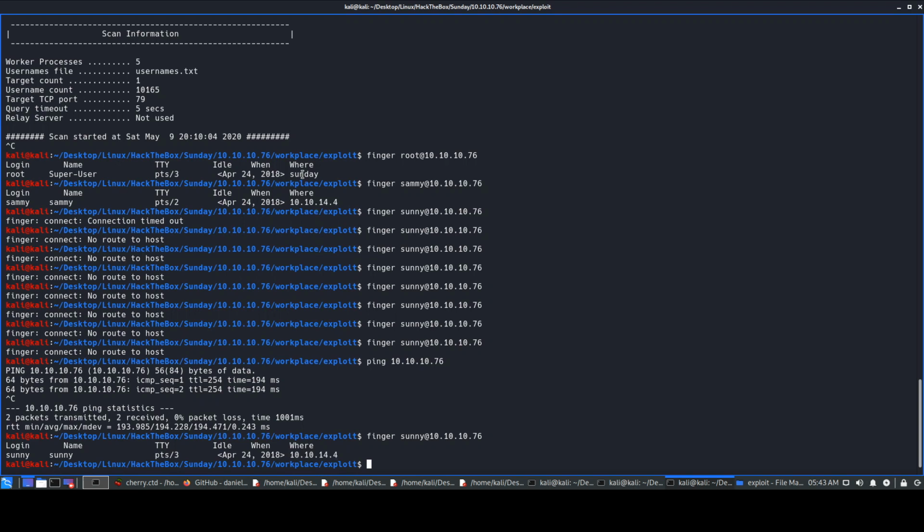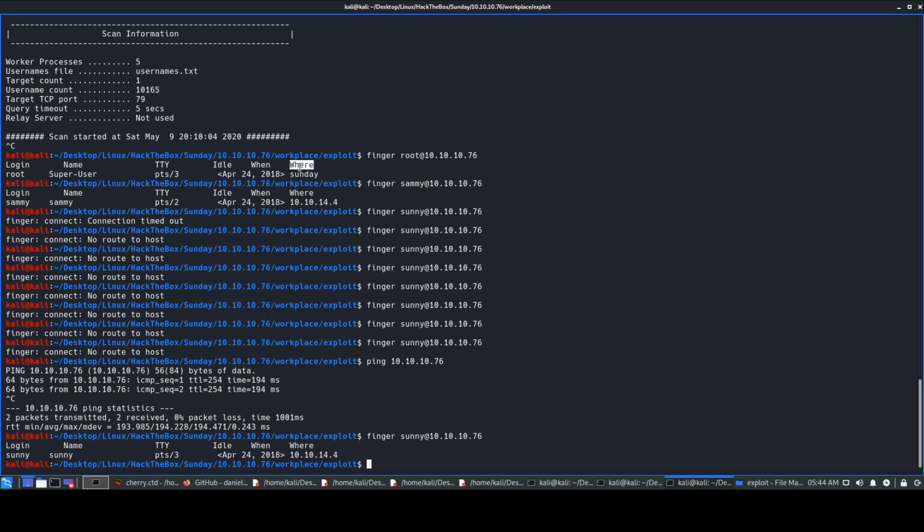It was this over here, and it says Sunday over here. So the host name is Sunday. We know that the box name is Sunday, but from an OSCP point of view we would not have any host name present. Obviously, in Hack the Box we have names present. Just consider that Sunday was the host name which we found.